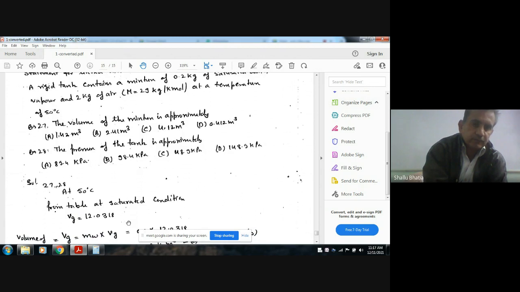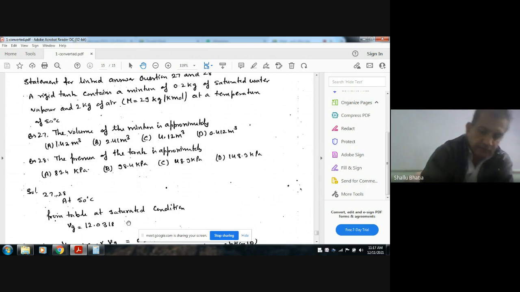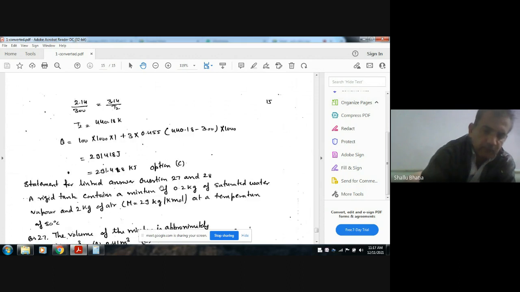So at a temperature of 50 degrees Celsius, the mixture of air and saturated vapor is given. At 50 degrees Celsius, from the table given initially, all the properties Vg, Vf can be found out.